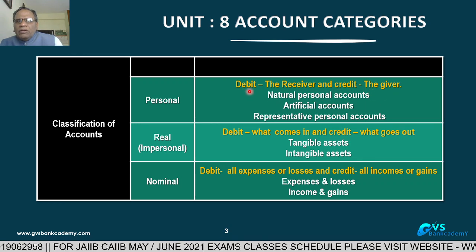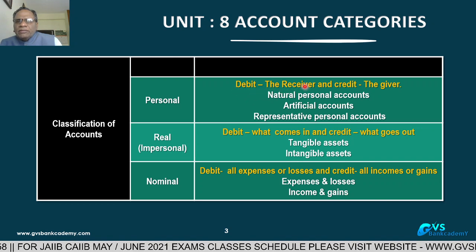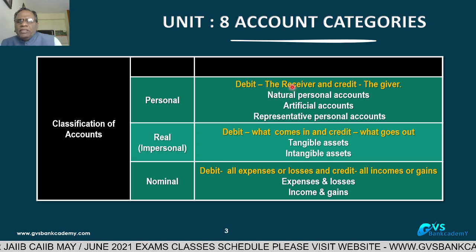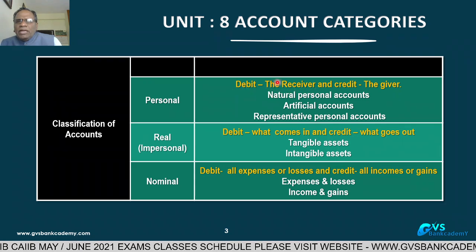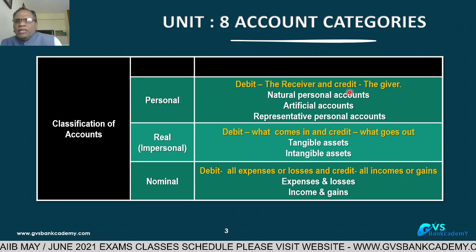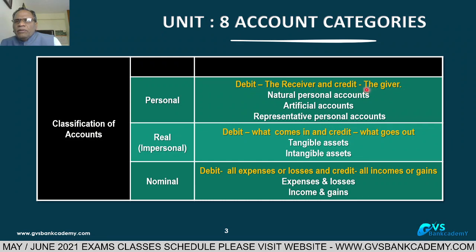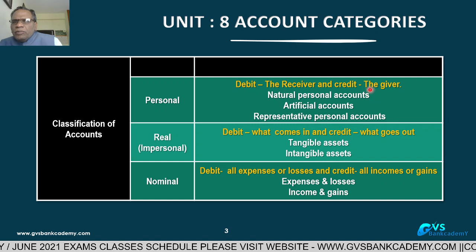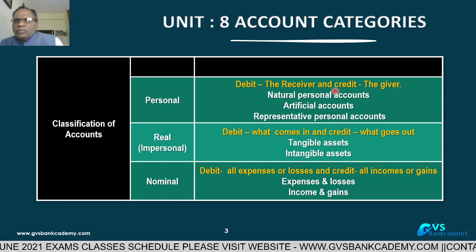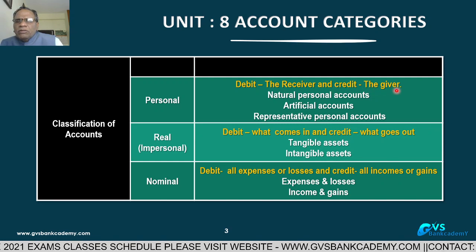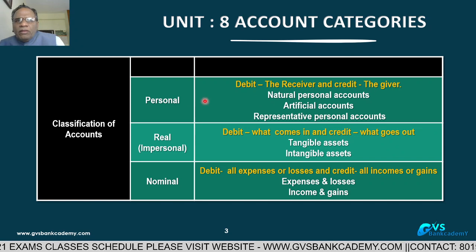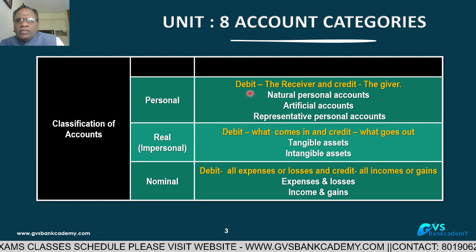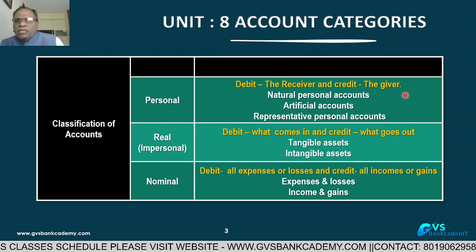your bank's cash account is debited. Debit your bank cash account, because your bank is receiving the cash. That's why debit the receiver. So your bank branch cash is debited. Credit the customer account. Here the customer is giving the cash to you, that's why you have to credit the customer account. This is called personal accounts. The golden rule is debit the receiver, credit the giver.